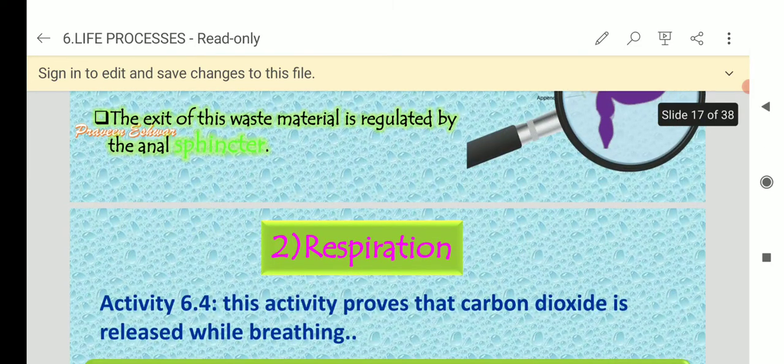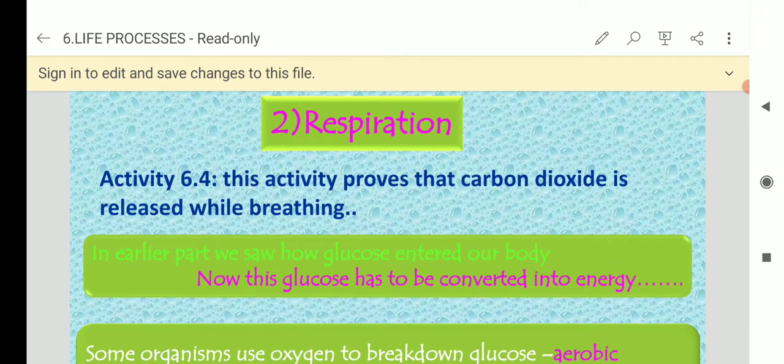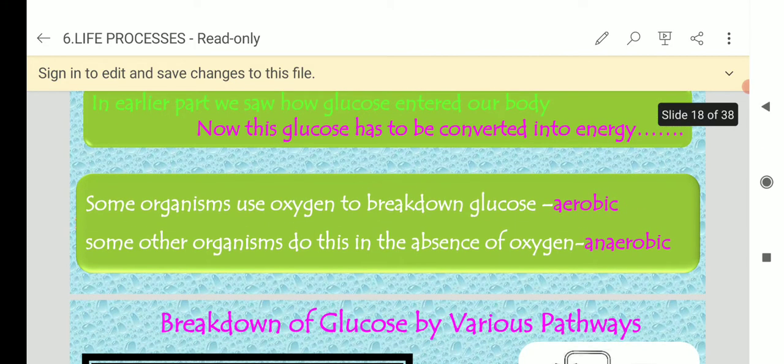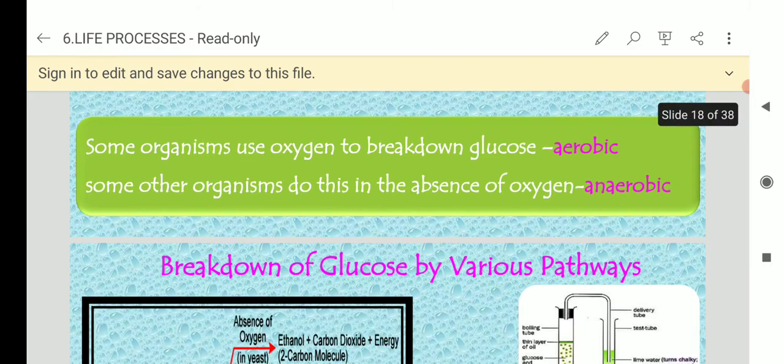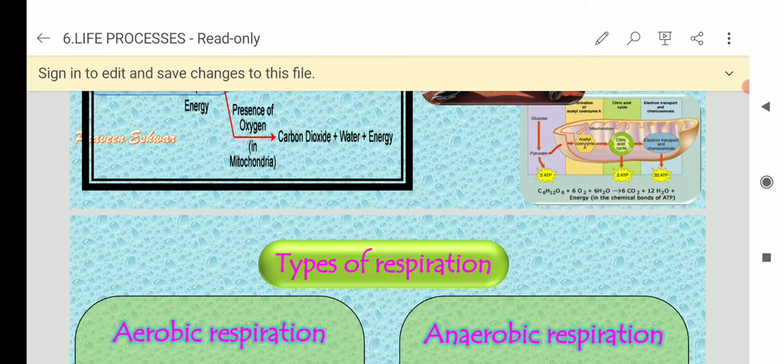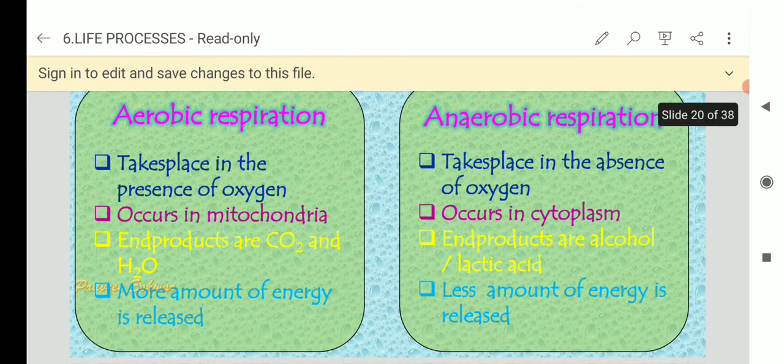Next one, respiration. You already learned what is the meaning of respiration. In that there are two types of process. One is aerobic, another one anaerobic. Some organisms use oxygen to break down glucose, it is aerobic. Some other organisms do this in the absence of oxygen, that is called anaerobic. This chart is very important. In the types of respiration, there are aerobic and anaerobic.